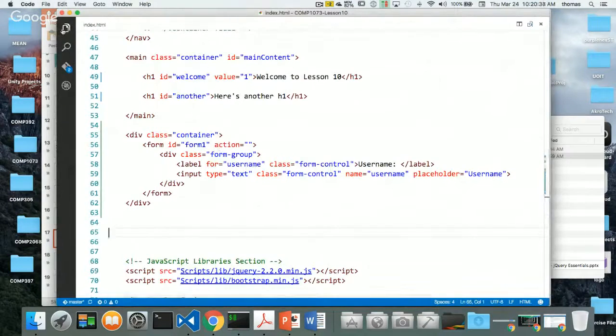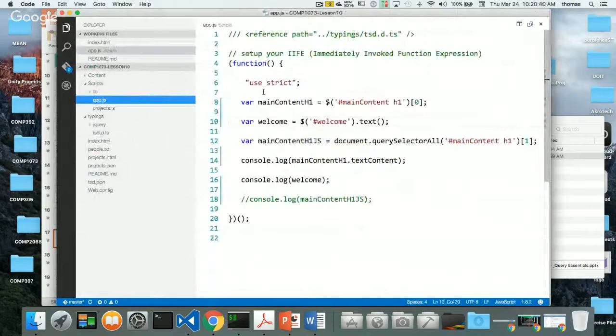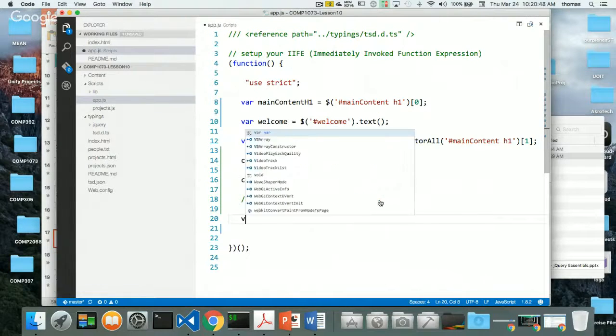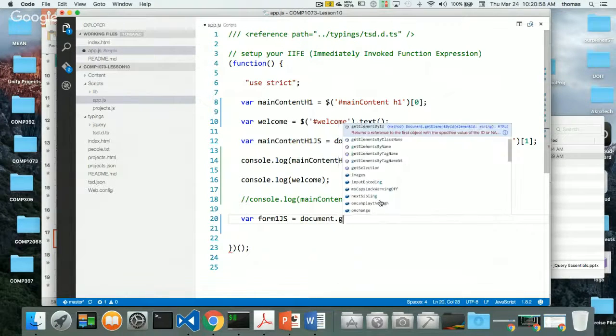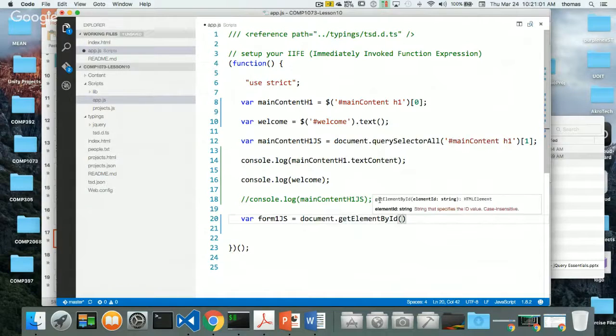All right, so let's go back here. Here's my app.js and some stuff that's going on over here for my welcome. Let's go back and deal with the form element now. I'm going to make a reference to it. So var form1, let's just call it the same as it is, equal to the old way, the JavaScript way: document.getElementById("form1"). So we got a reference to the element itself.